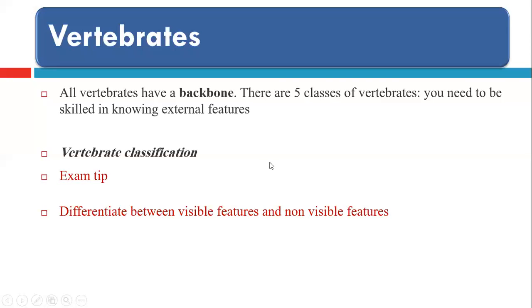Look at the diagram in front of you, and from this diagram give 1 or 2 or 3 features according to the marks. And sometimes, very rarely, the question will ask for non-visible features. Then you will mention from your mind what the non-visible features are.